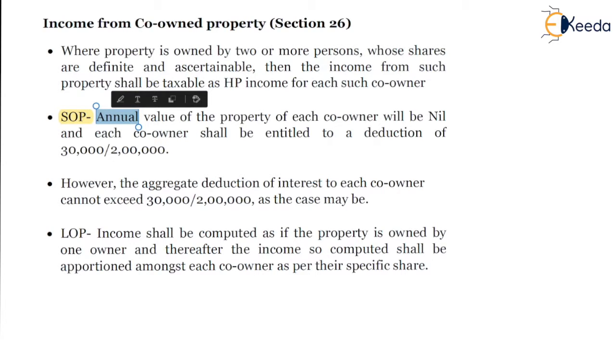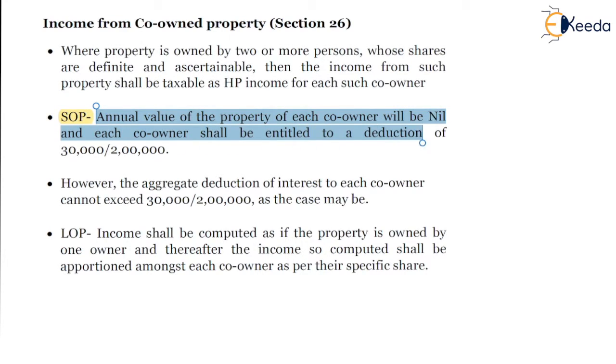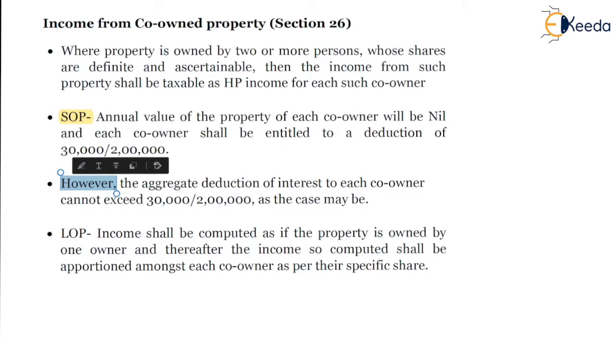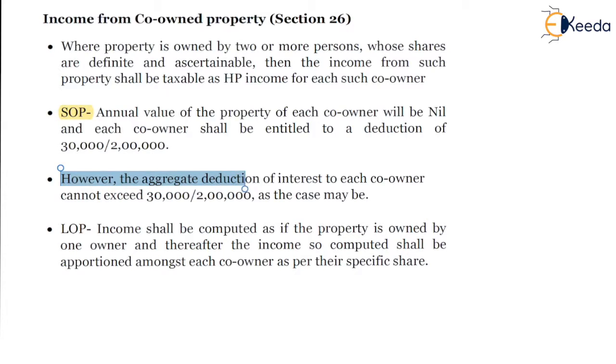On the screen: the annual value of the property of each co-owner will be nil, and each co-owner shall be entitled to a deduction of 30,000 or 2 lakhs. However, the aggregate deduction of interest to each co-owner cannot exceed 30,000 or 2 lakhs, as the case may be.